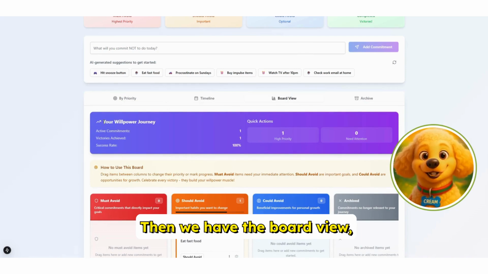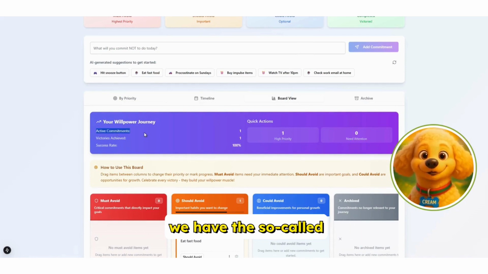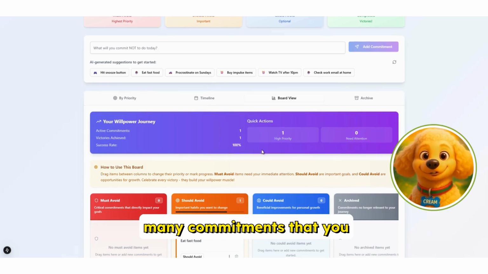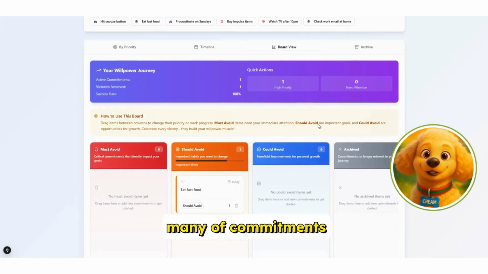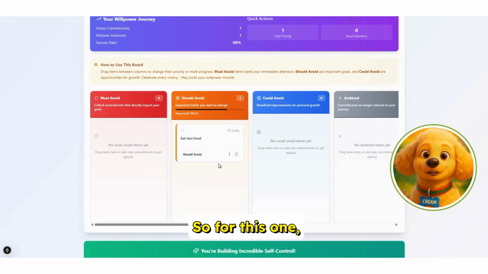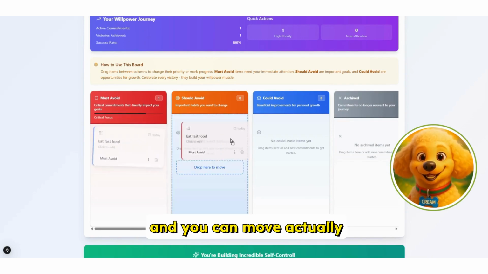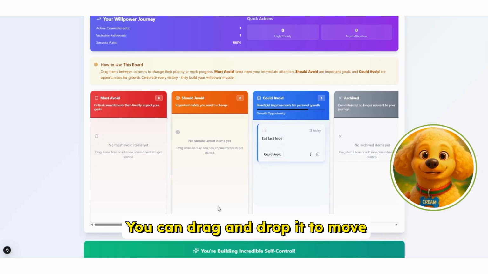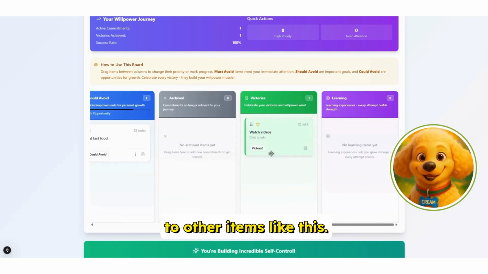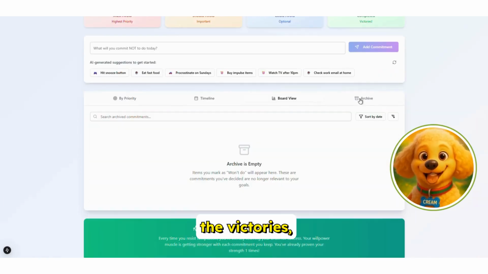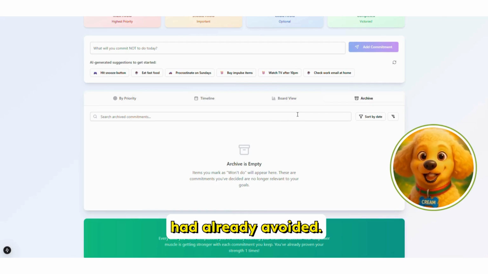Then we have the board view, and inside the board view, we have the so-called Willpower Journey. It's your status for the active commitments, how many commitments you successfully avoided, and how many you did not. For this one, you have some information on how to use the board, and you can actually move those data. You can drag and drop it to move to other columns like this. And as you can see, we have here all of the victories, the items that we had already avoided. And here we also have the archive.